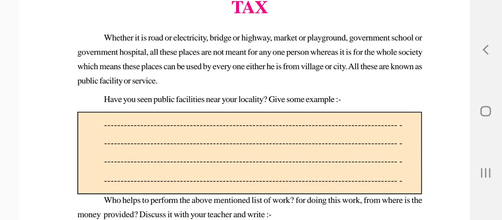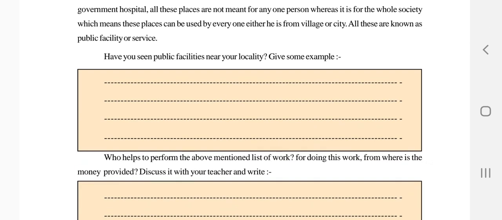In that way they provide us every facility, and that is the reason we have to give taxes to the government. So what are the public facilities in our locality? You can take bus stops, railway stations, toilet services, playgrounds, schools, and also some hospitals.